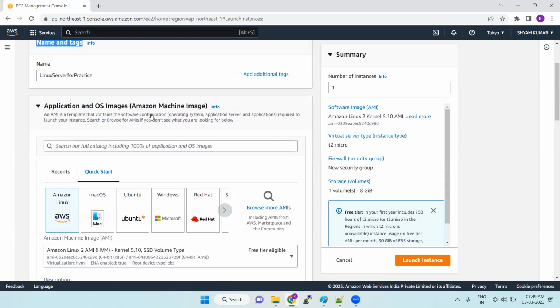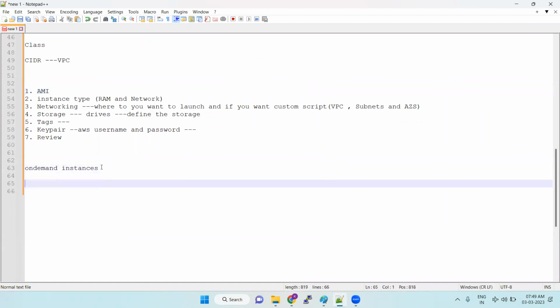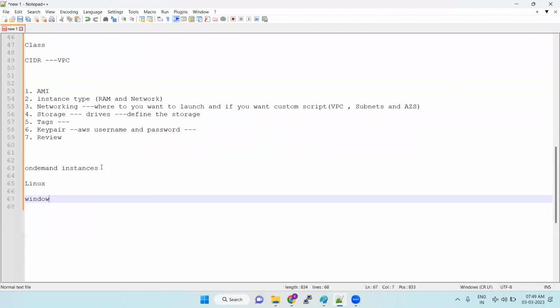The second step is the Amazon Machine Image, which shortly they call an AMI. AMI is nothing but the operating system. Which operating system do you want? We have 2 types of operating systems, generally Linux and Windows, and we have different kinds of flavors.